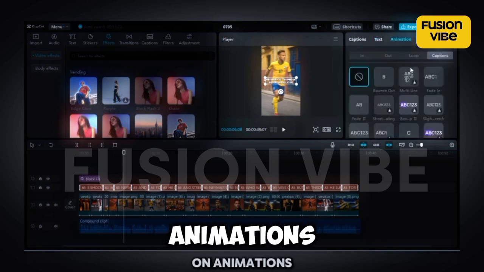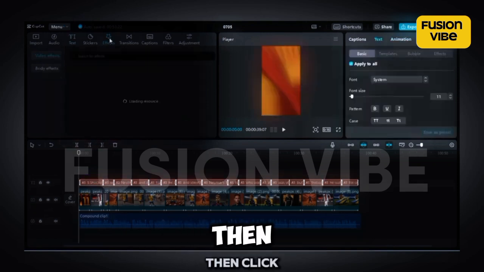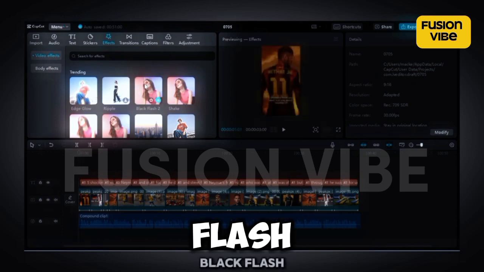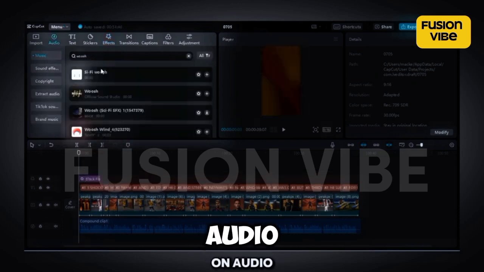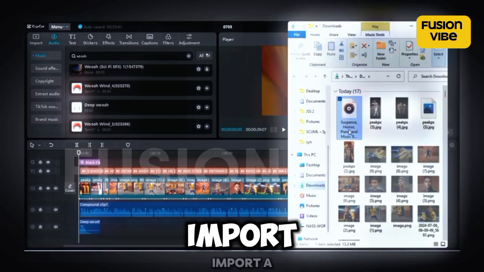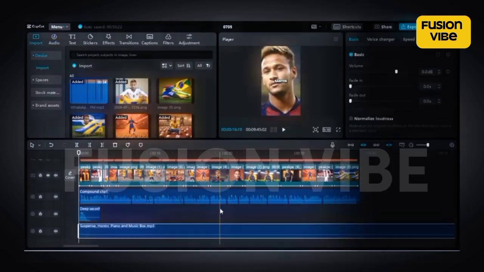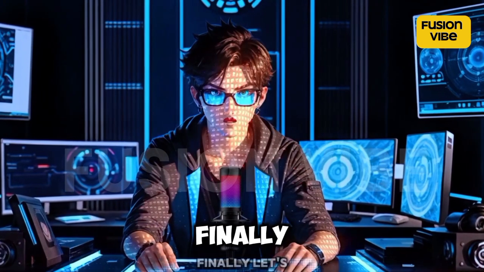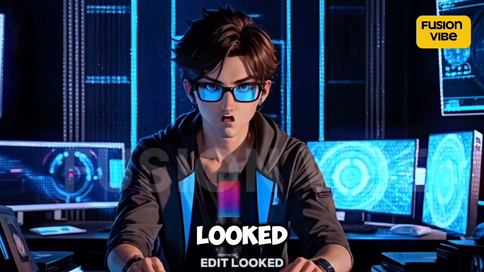Turn on Shadow to add depth and dimension. Then click on Animations and choose Bounce Out. Then click on Effects and add Black Flash. And this time click on Audio and search for Whoosh. Then add the deep whoosh sound effect. After that, import a background music. In case you need it, I'll leave a link in the description below. Finally, let's take a look at what the edit looked like.